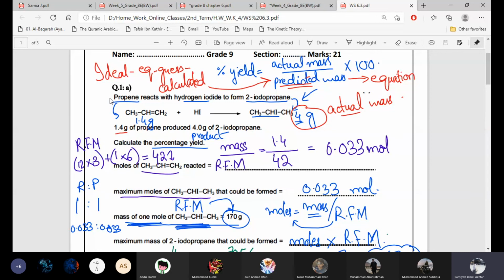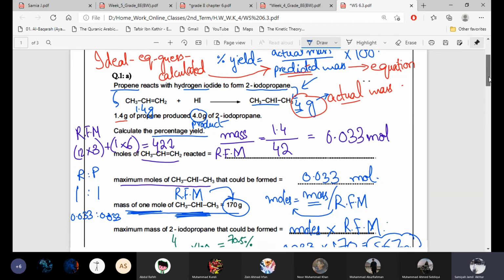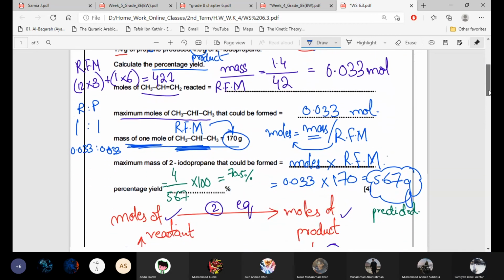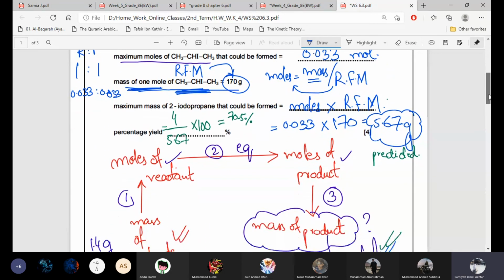Over here also, you can see that 1.4 grams of propene produced 4 grams of iodopropane. Produced means 4 grams is your actual yield, which I wrote here in red. This is given to you in the question, and it is what we get during the experiment. In percentage yield you obviously need a predicted mass also, so you will do all these steps to find the predicted yield.